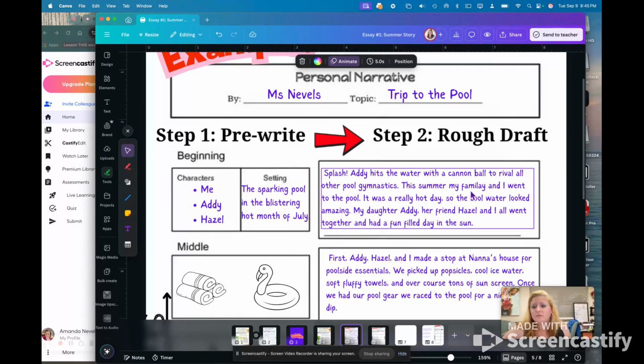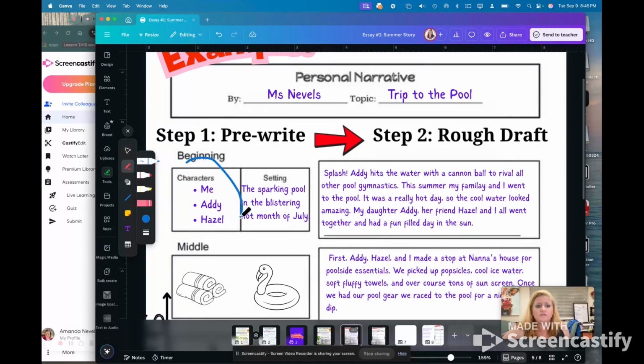This summer, my family and I, notice I mentioned my characters right here, went ahead and brought those into my first paragraph. My family and I went to the pool, right? So I have my setting. Bam. I've addressed the prompt. I've told the characters and the setting right away. It was a really hot day. Again, I gave more detail about the setting. So the cool water looked amazing. My daughter Addie, her friend Hazel, and I went together and had a fun-filled day in the sun.